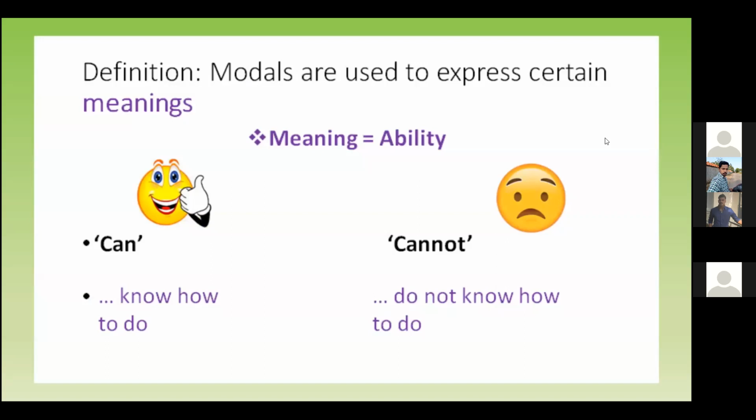Right. Okay. Again, to express certain meaning. So now we are going to look at the meaning of ability. The modal verb which shows ability. So the first one is can: know how to do. Or cannot: do not know how to do. These are the two modal verbs that we're going to look at next. Can and cannot. Right. Okay. Next slide, Ajay.